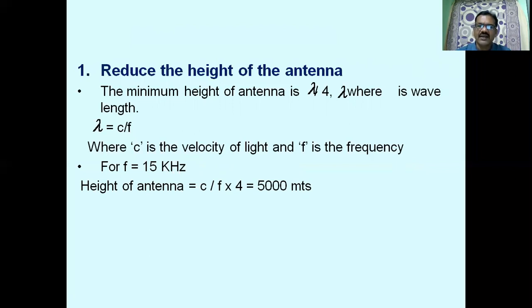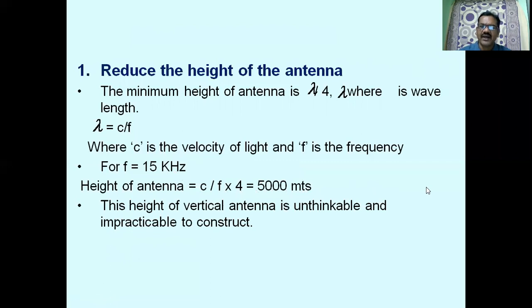Let us see the height of the antenna. Height is equal to lambda by 4, where lambda is equal to c by f. Here c is the velocity of light, 3 into 10 power 8 meters per second, and the frequency of the signal is 15 into 10 cube hertz. We get 5000 meters, which is equal to 5 kilometers.